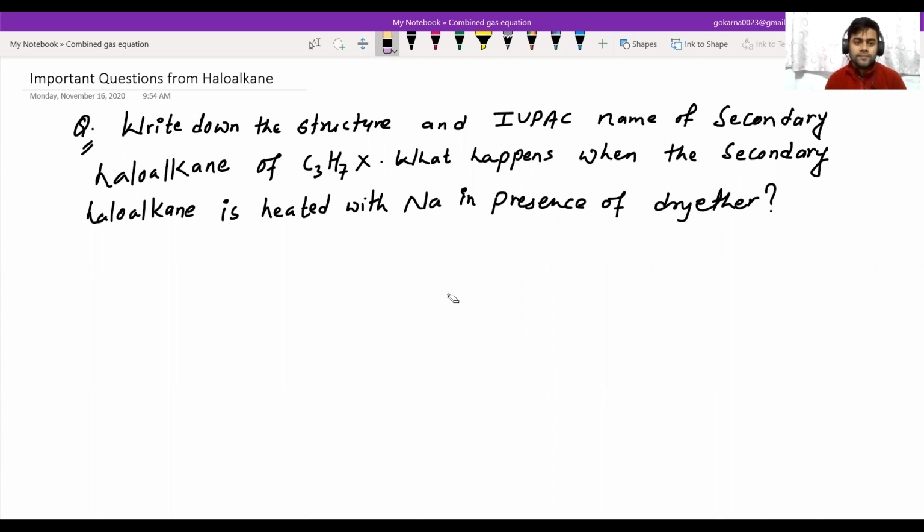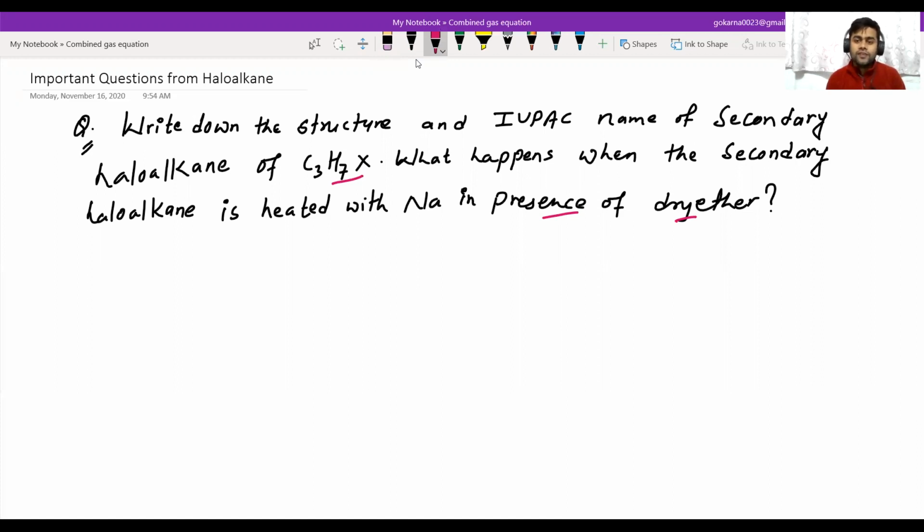We are going to do some very short questions, 2 marks questions. First question: write down the structure and IUPAC name of secondary haloalkanes of C3H7X. C3H7X is the general formula for the compounds here. What happens when the secondary haloalkane is heated with sodium in presence of dry ether? We know that sodium in dry ether is the Wurtz reaction. A haloalkane reacts with sodium in presence of dry ether and gives alkanes.